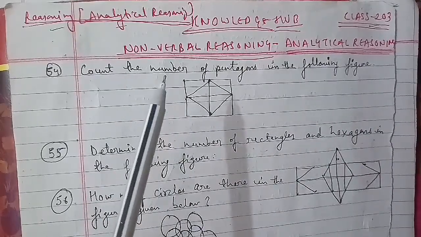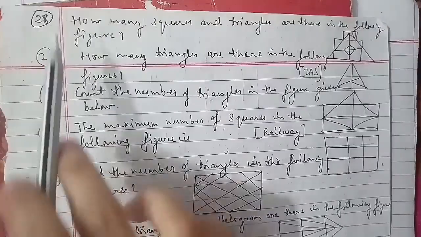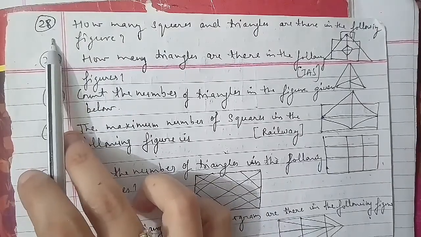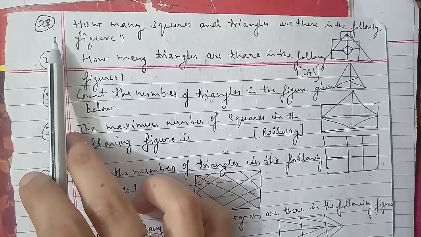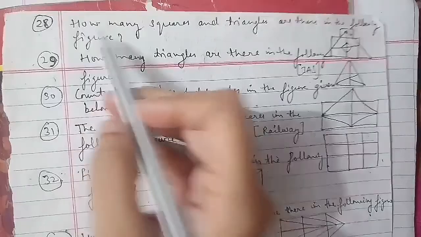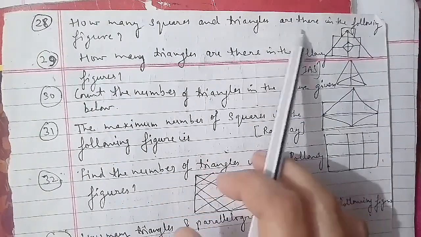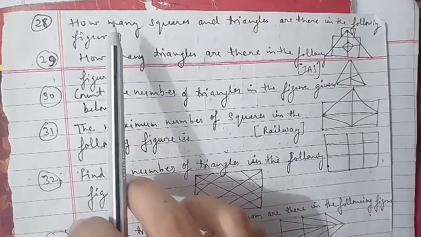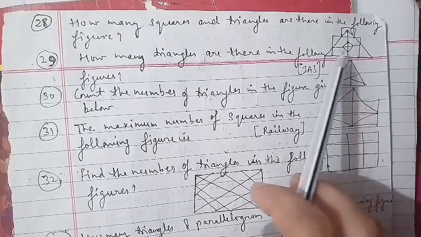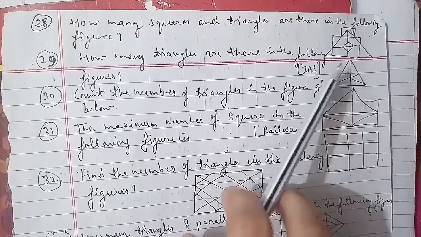So here we go ahead with the 28th question of the session, which is also an important question. The question is: how many squares and triangles are there in the following figure? You have to tell how many squares and how many triangles are in this figure. As you can see, this is the figure, and the options are 7, 8; 8, 18; 8, 15; and 7, 17. This has been asked in competition papers as well.